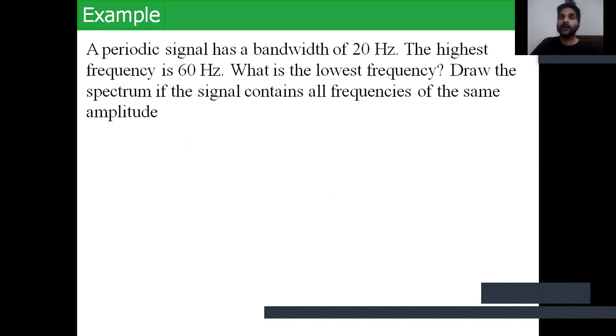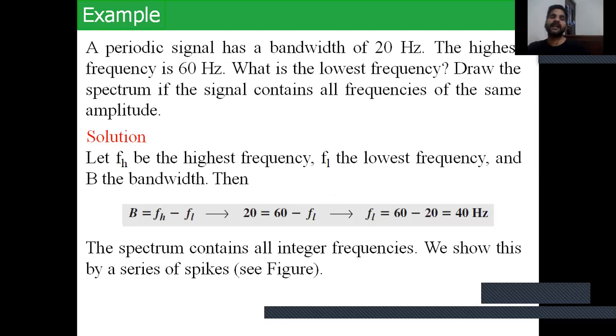Now, a periodic signal has a bandwidth of 20 hertz, and the highest frequency is 60 hertz. What is the lowest frequency? Draw the spectrum if the signal contains all frequencies of the same amplitude. For the solution, fh is the highest frequency and fl is the lowest frequency, as we explained in the previous example.